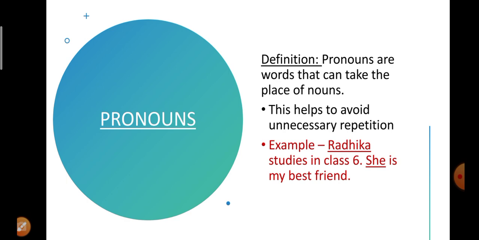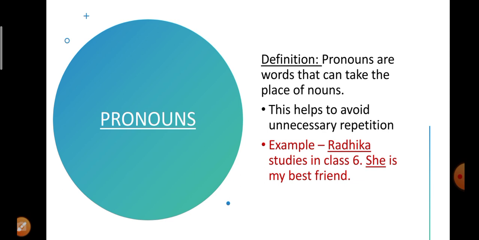First of all, the definition of pronoun. What is a pronoun? Pronouns are words that can take the place of nouns. If someone or something has already been mentioned in a sentence, then a pronoun is often used in its place the next time. And this helps to avoid unnecessary repetition of words. Or you can say that pronouns are words used in place of nouns.